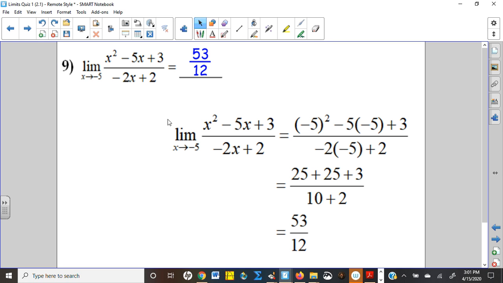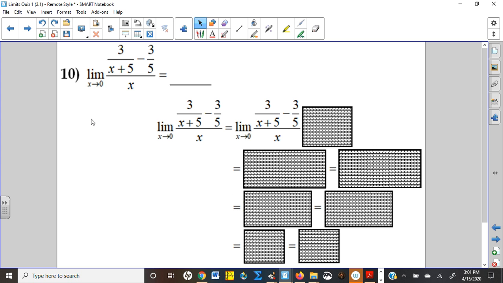A couple of you guys kept writing the limit notation along the way, but once you make your substitution, you've now taken the limit. Okay, we're not evaluating the limit anymore. We've now taken the limit, and so the limit notation is no longer necessary. Okay, now some of you guys made the opposite mistake and didn't write the limit notation at all or for long enough. These are very important notational mistakes to understand. If you don't know when to write the limit and when not to write the limit, then what that means is you really don't understand the concept of limits.